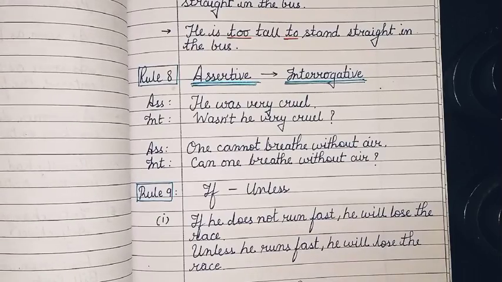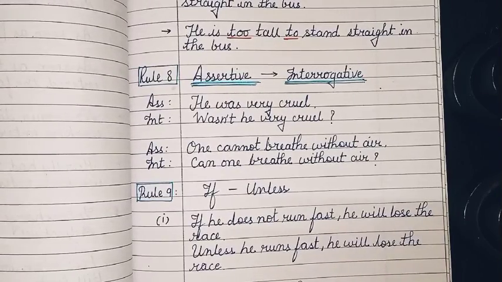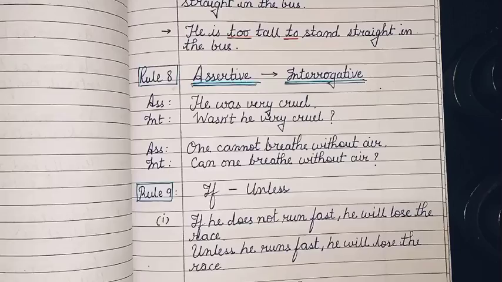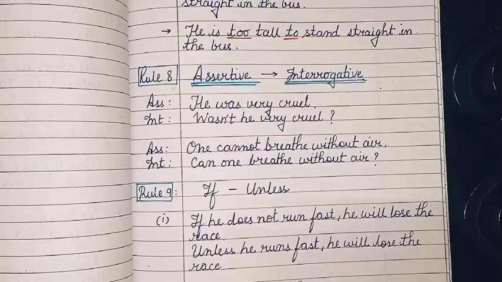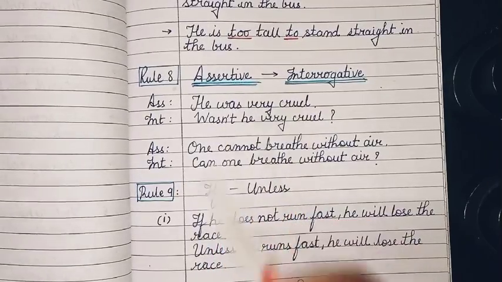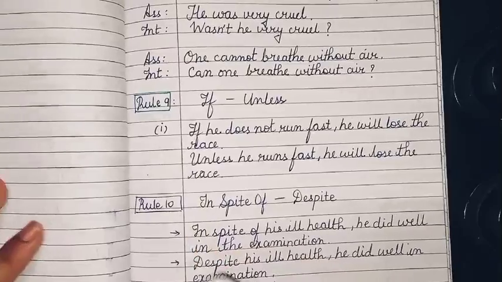For example, normally when you translate this in Hindi, like वो बहुत ही ज़्यादा cruel है. क्या वो बहुत ज़्यादा cruel नहीं है? So that is what you do. In Hindi also, you question कि ये बहुत cruel नहीं है. Same is the case with English. He was very cruel. Wasn't he very cruel? Question mark.